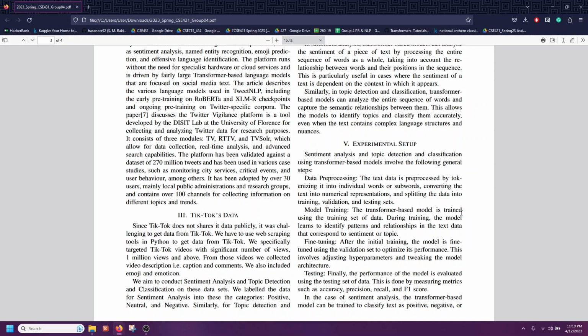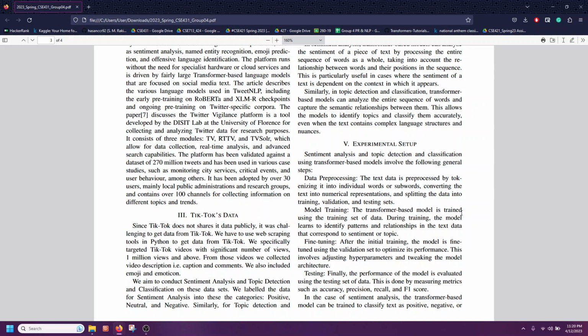Next comes model training. The transformer-based model is trained using the training set of data. During training, the model learns to identify patterns and relationships in the text data that correspond to sentiment or topic. Third comes fine tuning. After the initial training, the model is fine tuned using the validation set to optimize its performance.